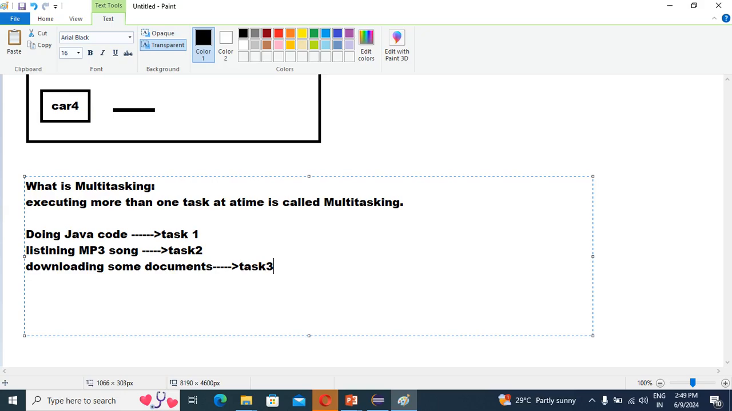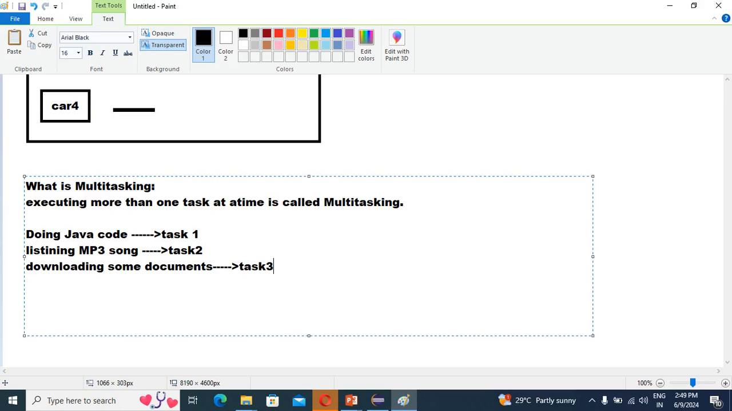So guys, one thing I would suggest: what I am going to explain here, if you note it down in your notebook, it will definitely help you remember in future. It's up to you how you are going to remember. After discussing multitasking, we'll discuss our main concept, that is multi-threading.